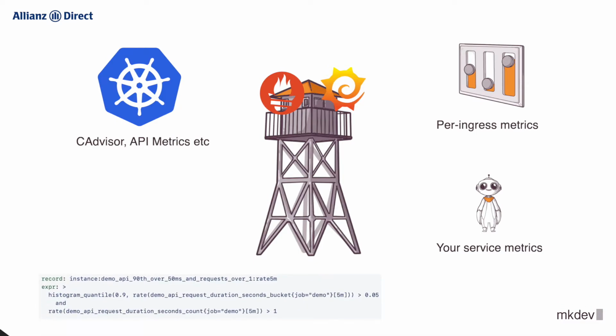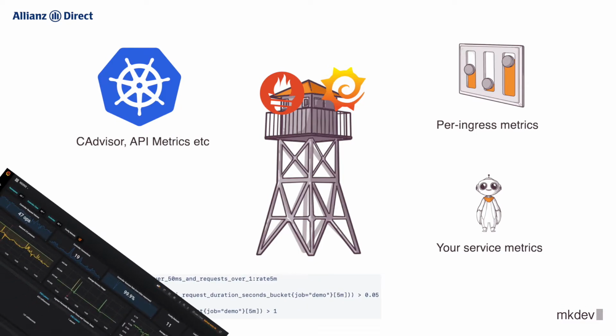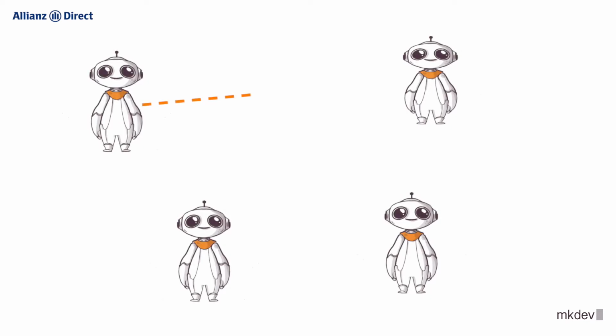You need to make sure that those queries and dashboards are generic enough to fit any existing and future microservices inside your cluster. An additional challenge with microservices is that they constantly talk to each other. The front-end service might talk to the service responsible for processing orders, which talks to the payment service, which talks to the invoicing service. The more services you have, the more complex dependencies between them can become.